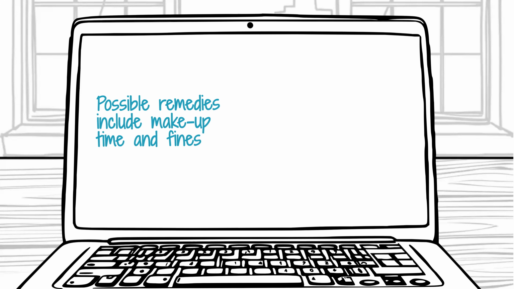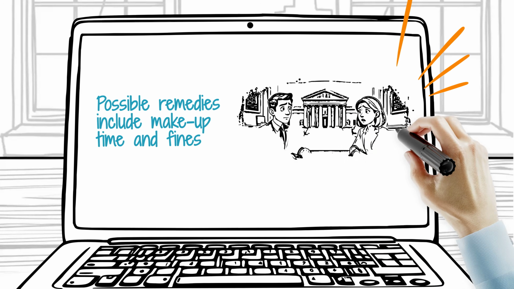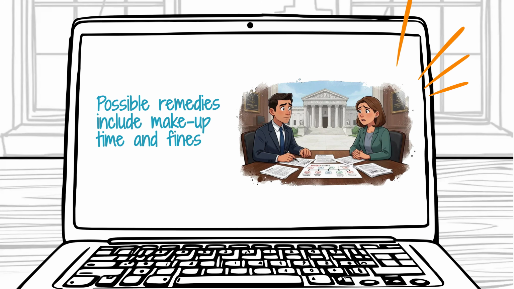If the other parent is denying access to your child or repeatedly ignoring the order, speak with a family law attorney as soon as possible. Enforcement cases can be technical, and the court will expect precise proof.